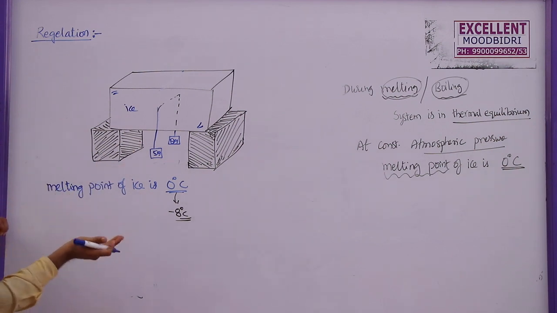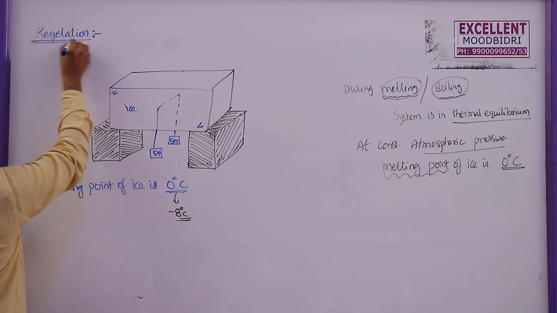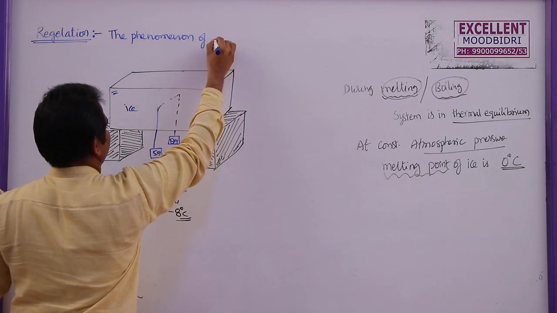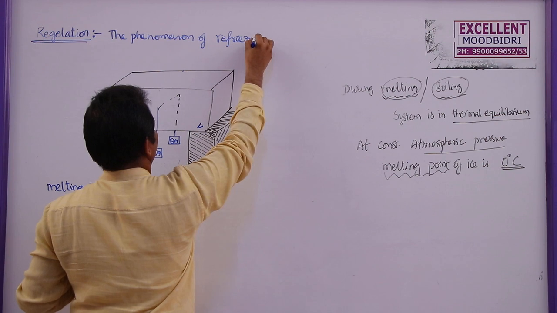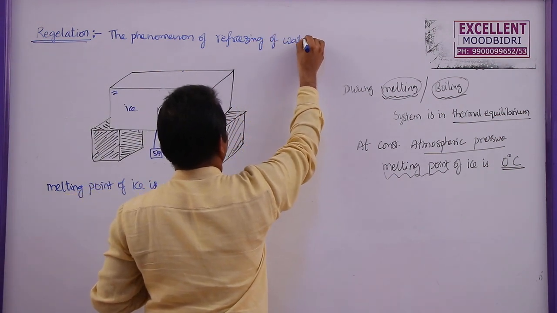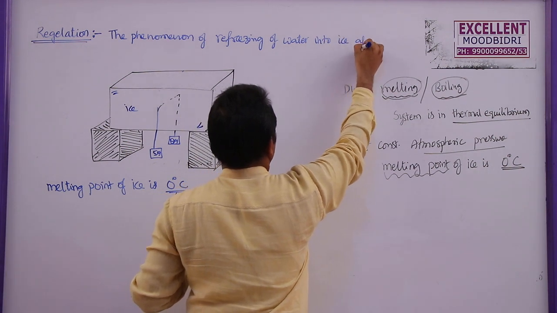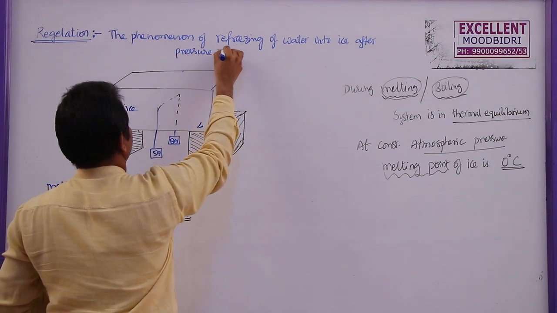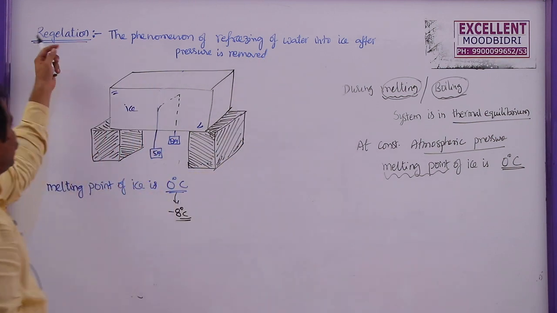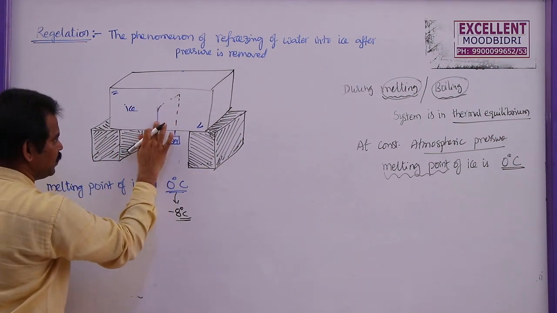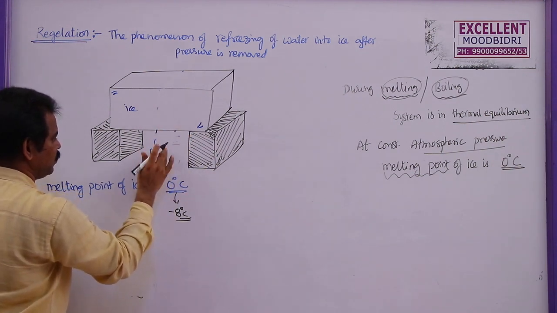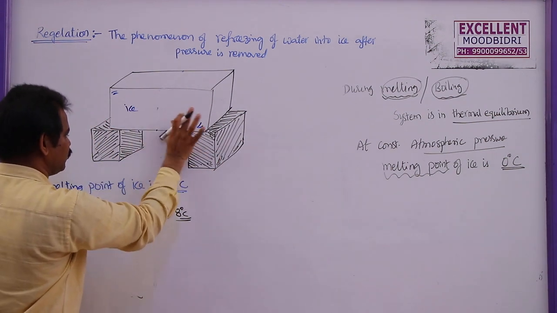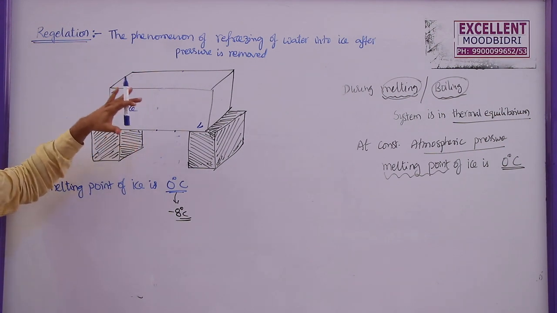This is called refreezing of water into ice, and that process is called regelation. The phenomenon of refreezing of water into ice after pressure is removed is called regelation. So the entire wire will come down and fall down here, passing through the ice, but the ice will not split into 2 pieces, and this is called regelation. The same principle is used during skating also.